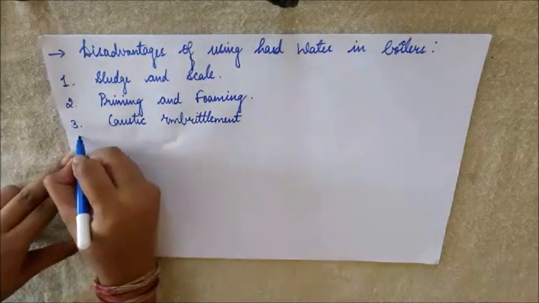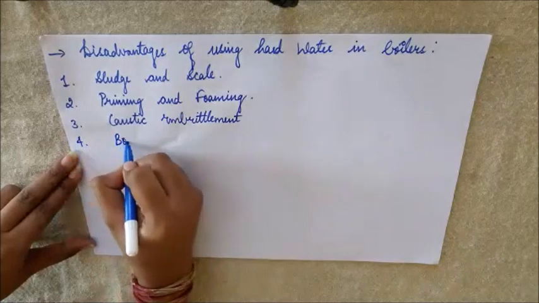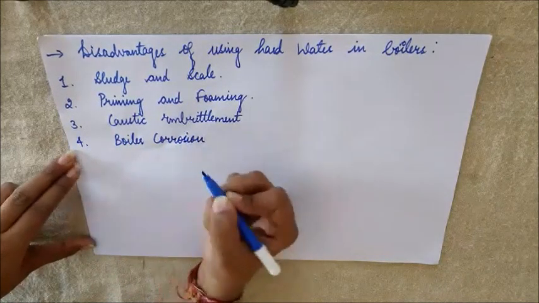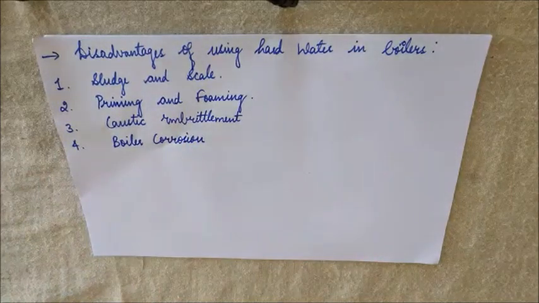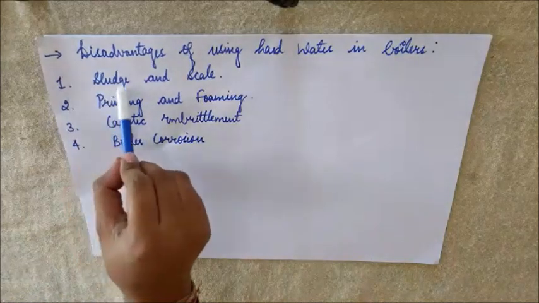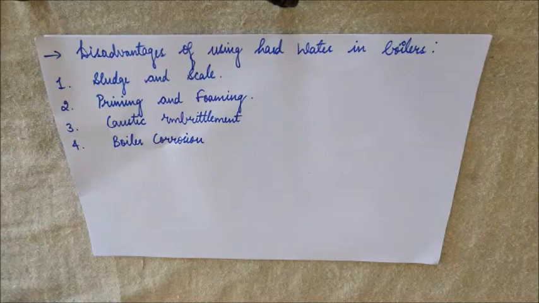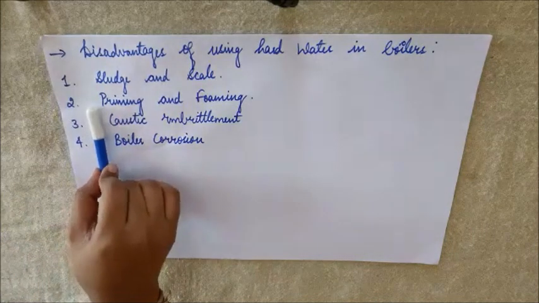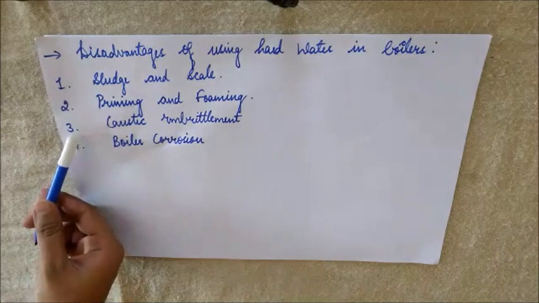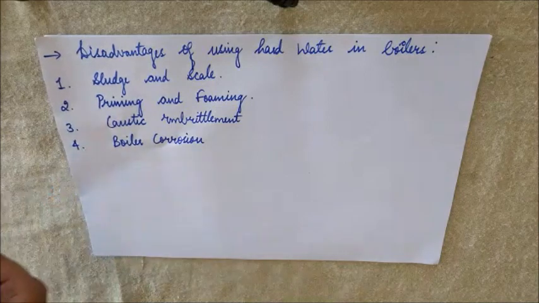Then it also causes boiler corrosion. So these are the disadvantages of using hard water in the boiler. First, it will lead to the formation of sludge and scale. Then priming and foaming. Then caustic embrittlement in boilers, and it will also cause boiler corrosion.